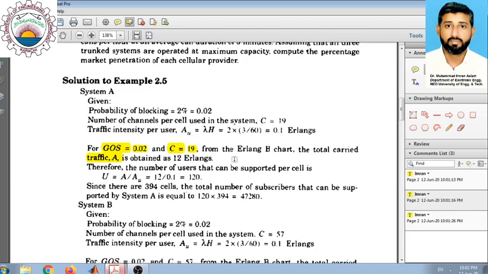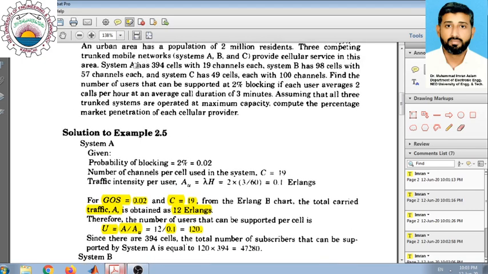So from the chart we see that the total traffic intensity is 12 Erlangs for system A, and from this condition we can easily calculate the number of users, because the number of users is the total traffic intensity divided by the per-user traffic intensity, which we have already calculated as 0.1. If we divide them, we get a number of users of 120 for one cell of system A.